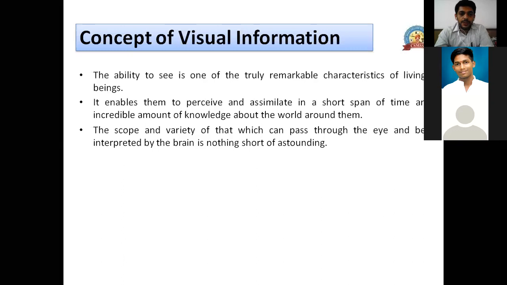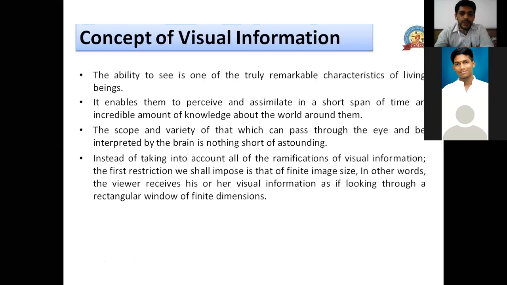For making a visual system for machines, a few assumptions or restrictions have been made. The first restriction applied is that for machines, the visual information is limited to a finite image size.